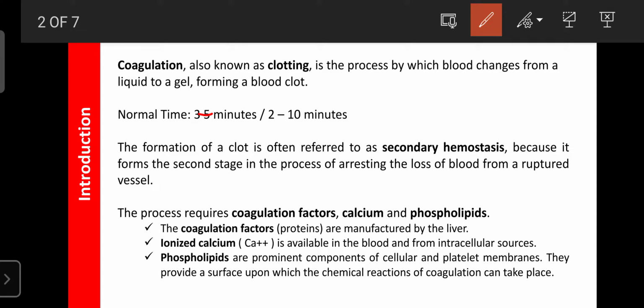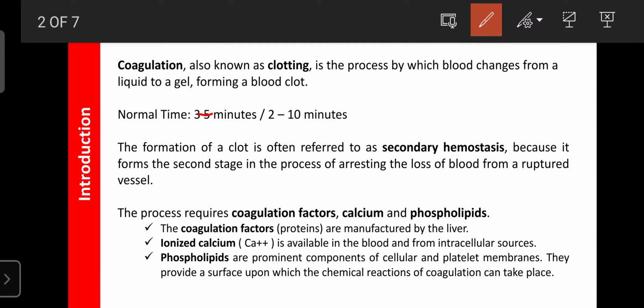If the time is more than 10 minutes, the formation of the semi-solid, jelly-like substance at the site of injury, where hemorrhage or loss of blood is present, is delayed, and that is responsible for loss of more blood due to lack of the blood coagulation process. So normal coagulation time is most important to avoid various kinds of disorders.